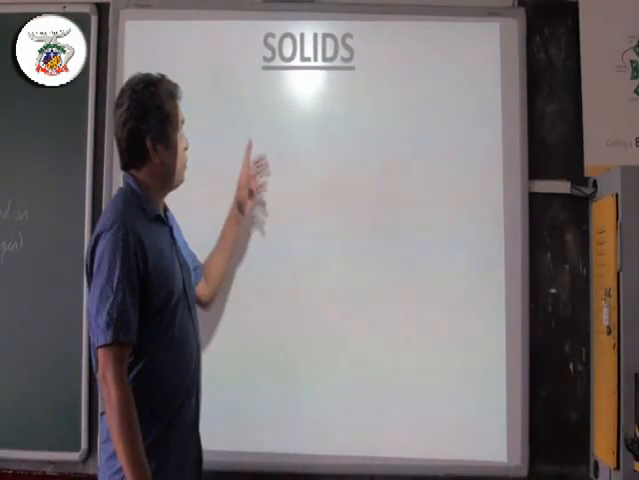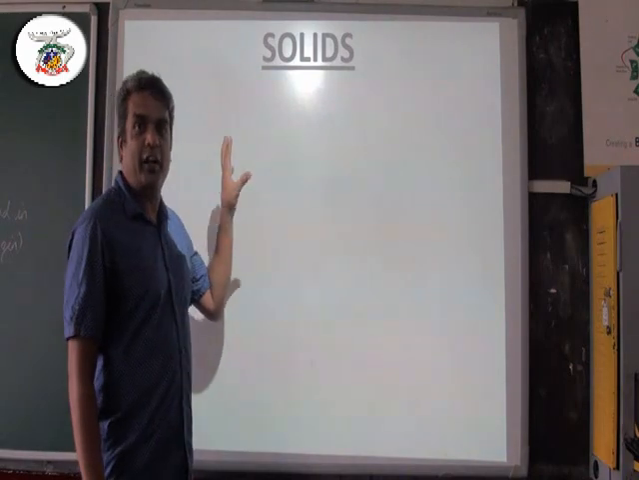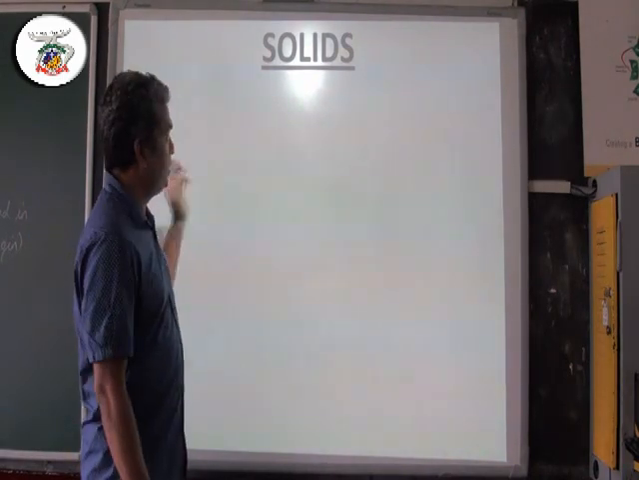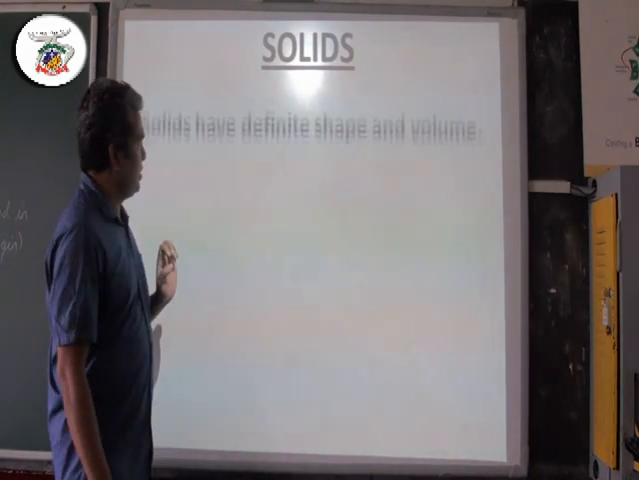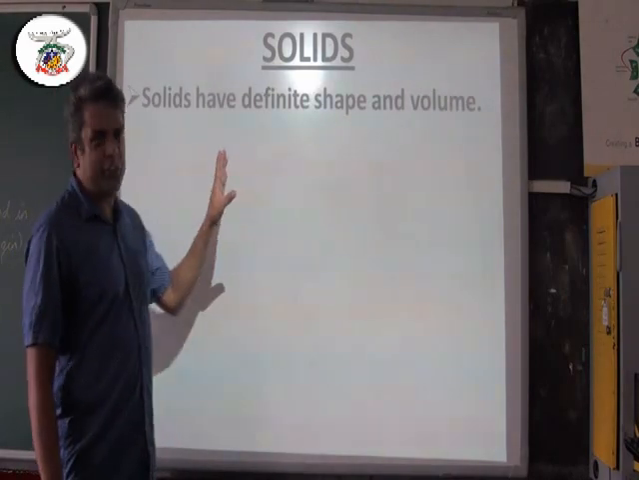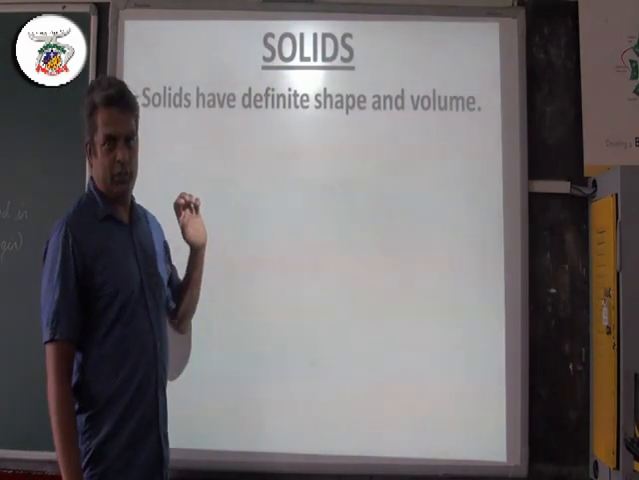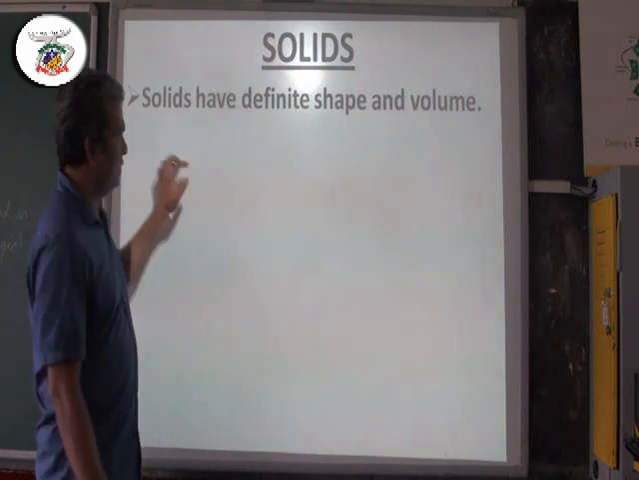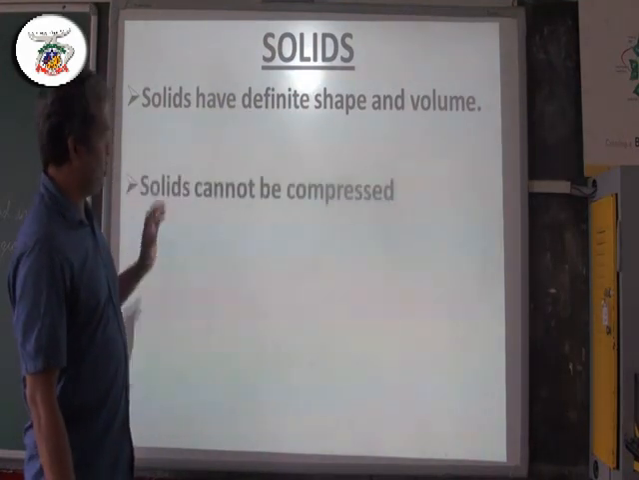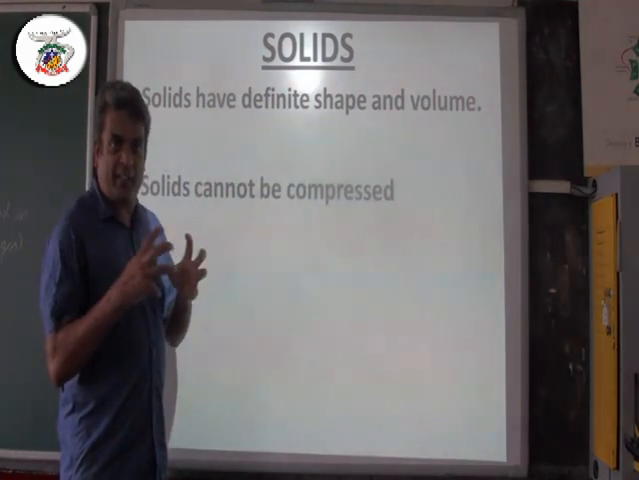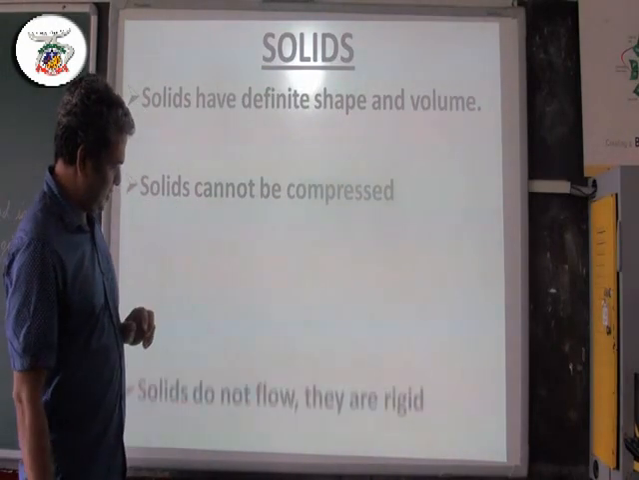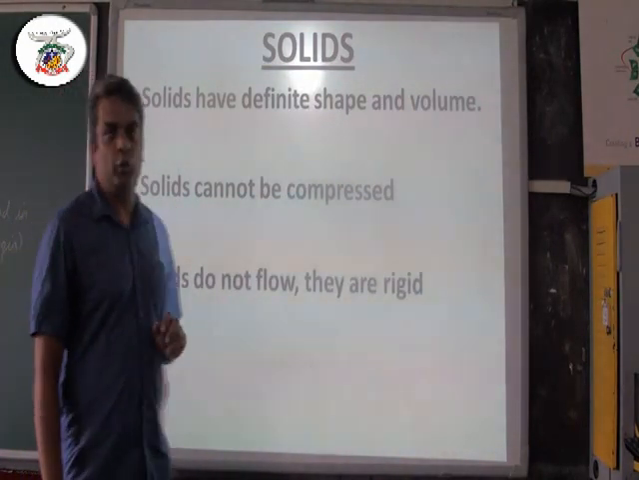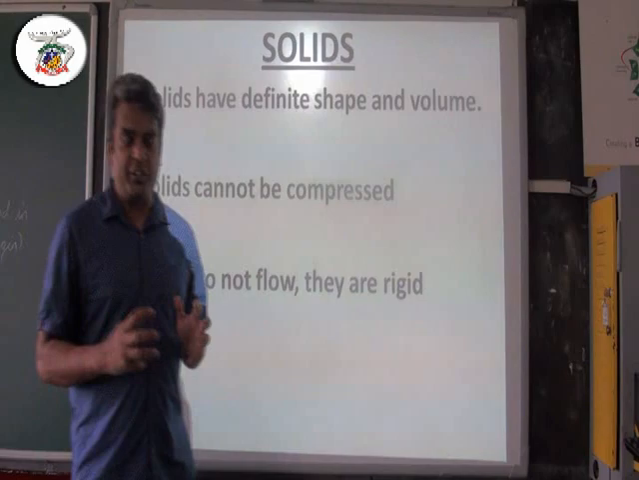So let us understand about solids, their features regarding their shape and volume. So what does it say? Solids have definite shape and volume. Okay, I'll explain that later. Then solids cannot be compressed, and solids do not flow, they are rigid.